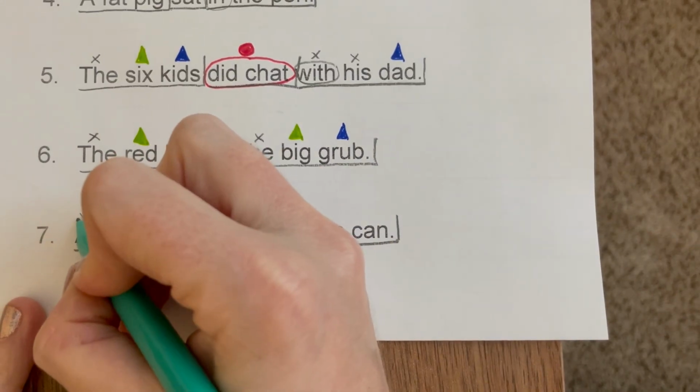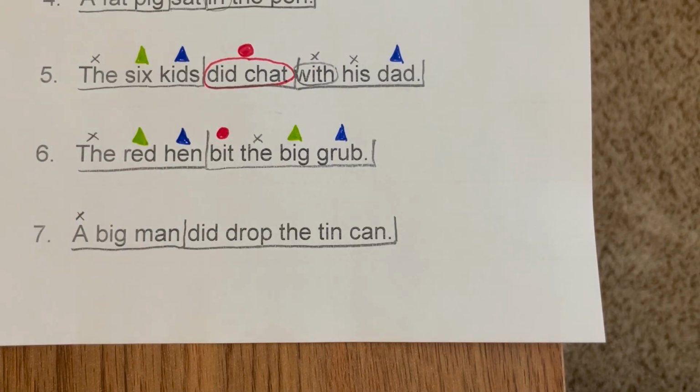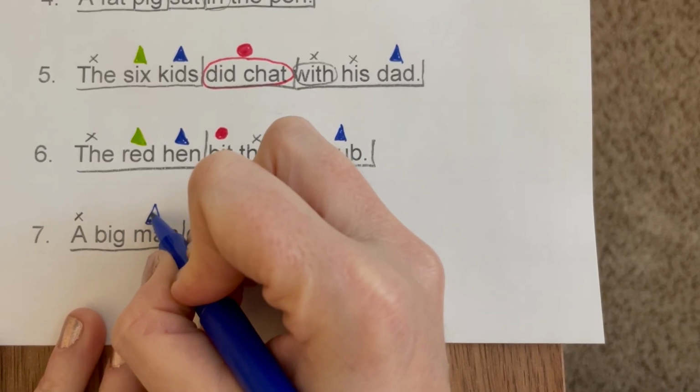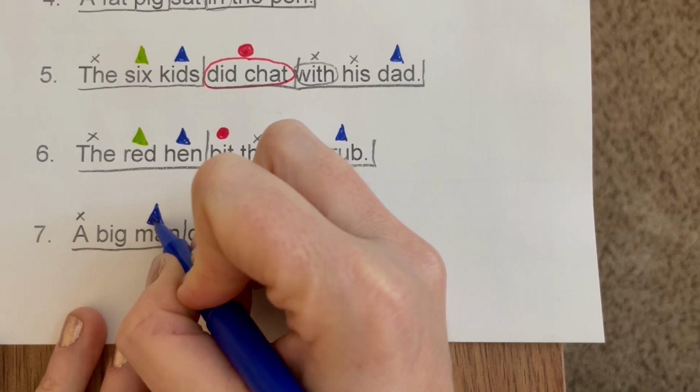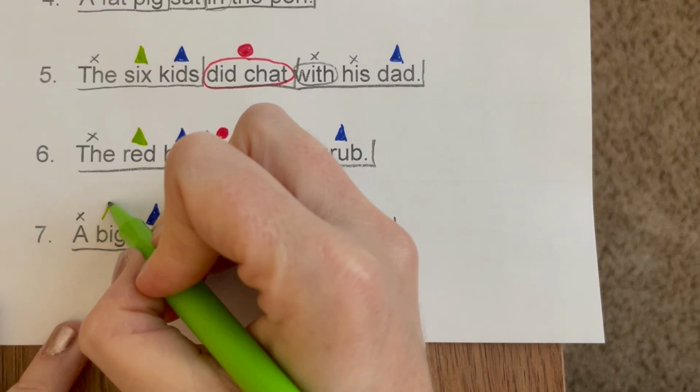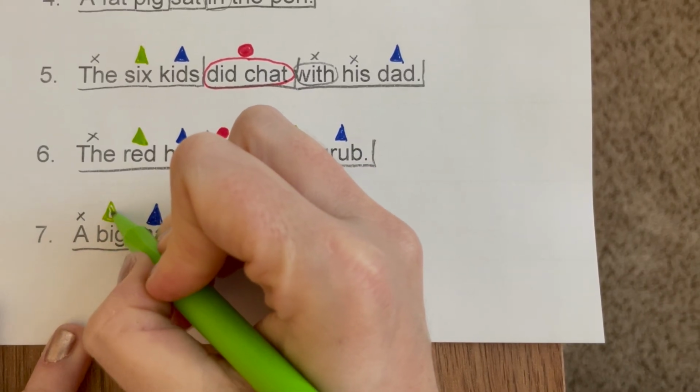We're not marking a. So I have big and man. Which one shows a person, place, thing, animal, or idea? It would be man for our noun. And then does big describe the size of the man? Yes, it does. So that's an adjective.